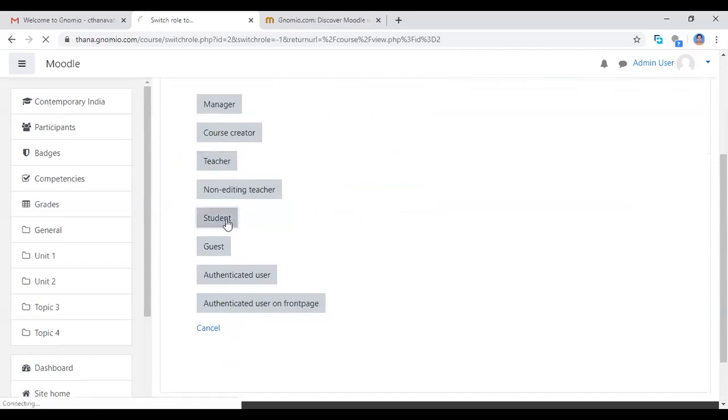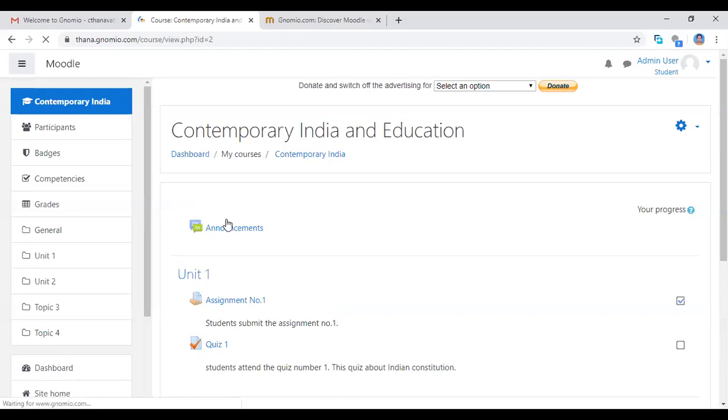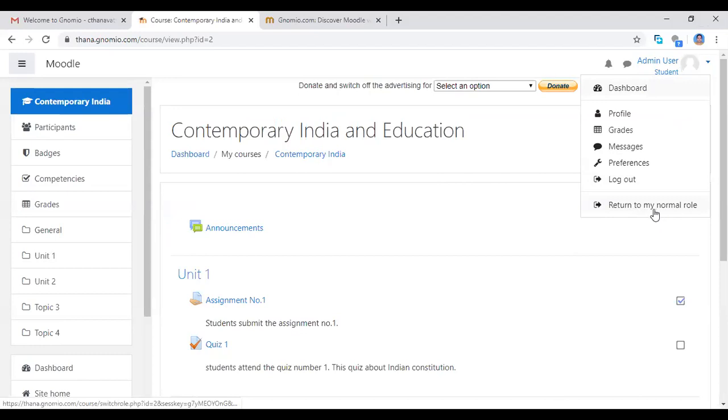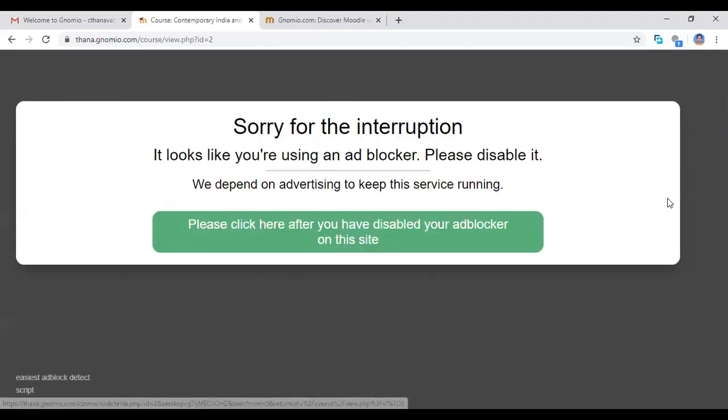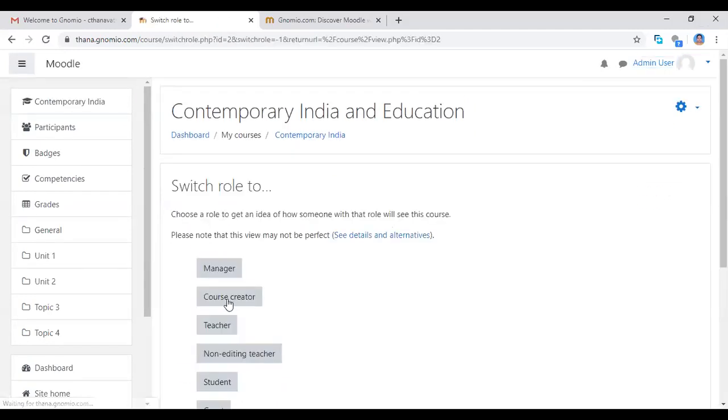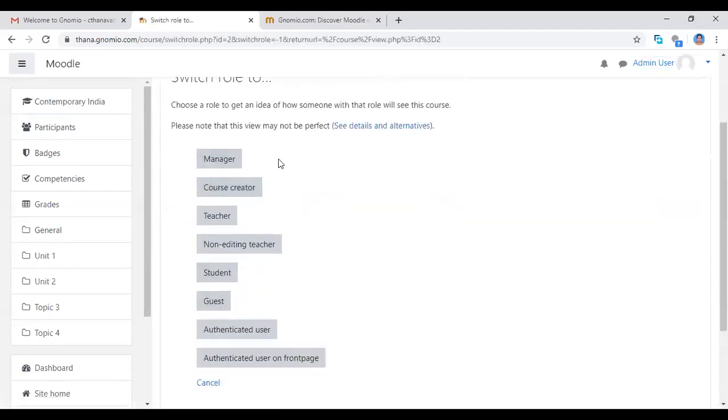I'm going to student. As a student, now I can see here admin, user and student. These three roles I'm now playing. If you want to return to your normal role, my normal role is admin and user. As an admin, you can change to any role. You can participate in any role. You can change to manager, course creator, guest, anything else. That's the important thing you have.